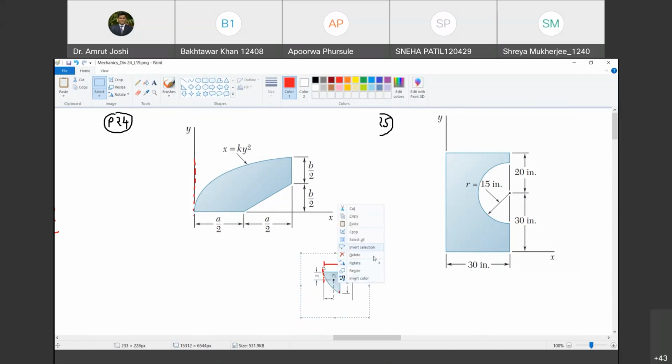Rotate once more by 90 degrees. Now, is this similar to this one? No, not yet. We have to flip it. No, sorry, this rotation was not required.